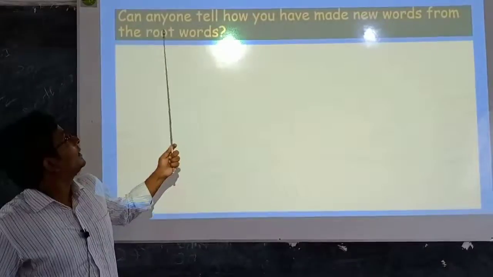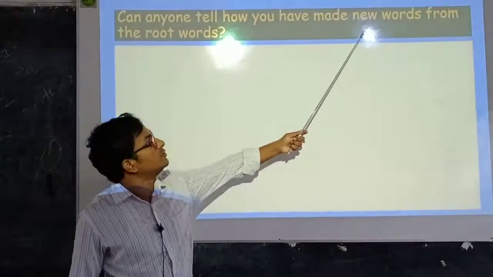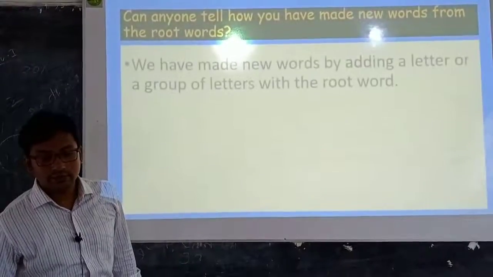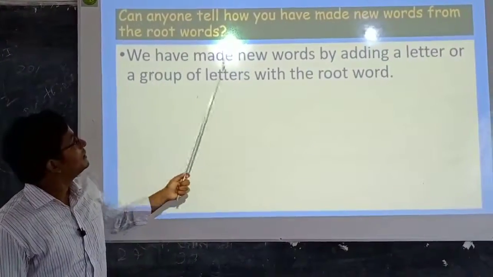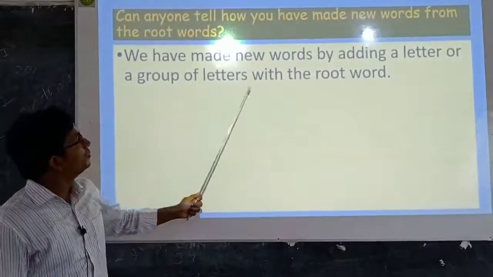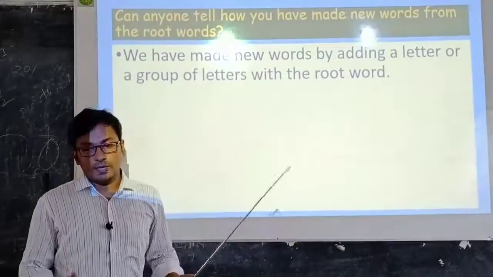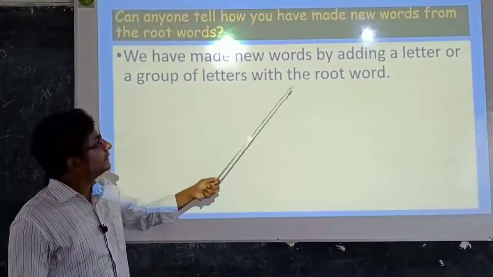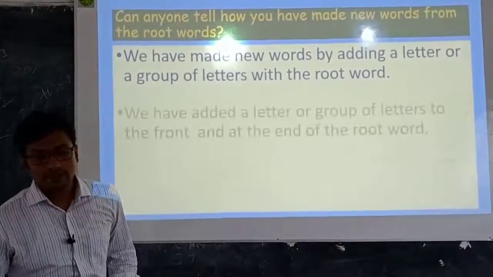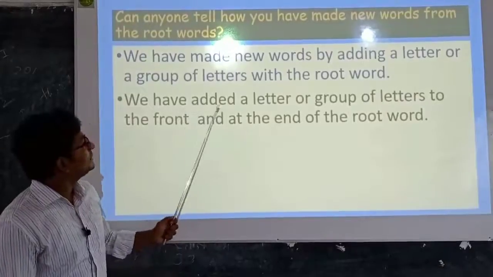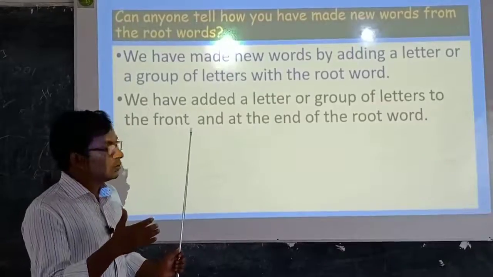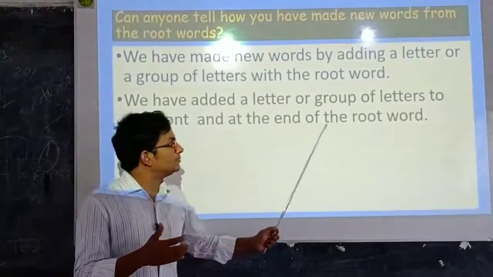Now, can anyone tell how we have made new words from the root words? Just think. We have made new words by adding a letter or a group of letters to the root word.